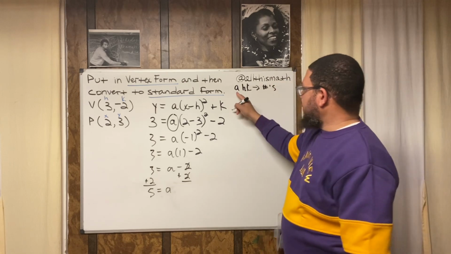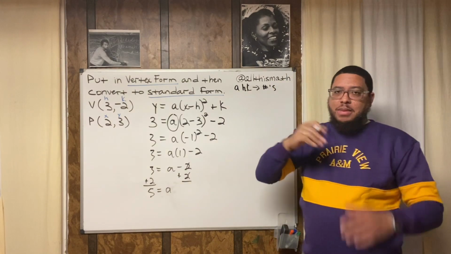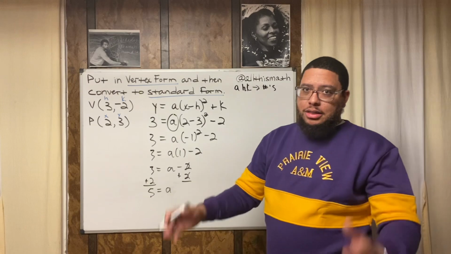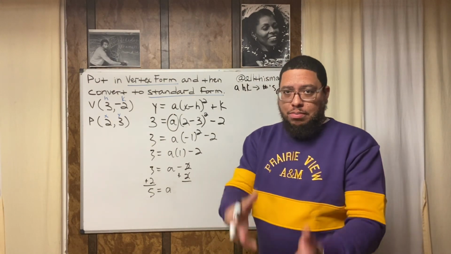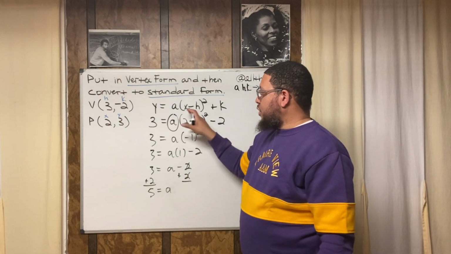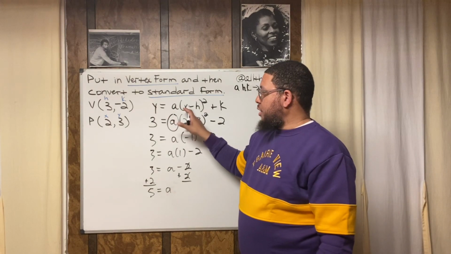Numbers. They need to be numbers, right? So think about it like this. OC needs numbers. All right? So A, H, and K need to have numbers in the place of them. You keep the Y and you keep the X.